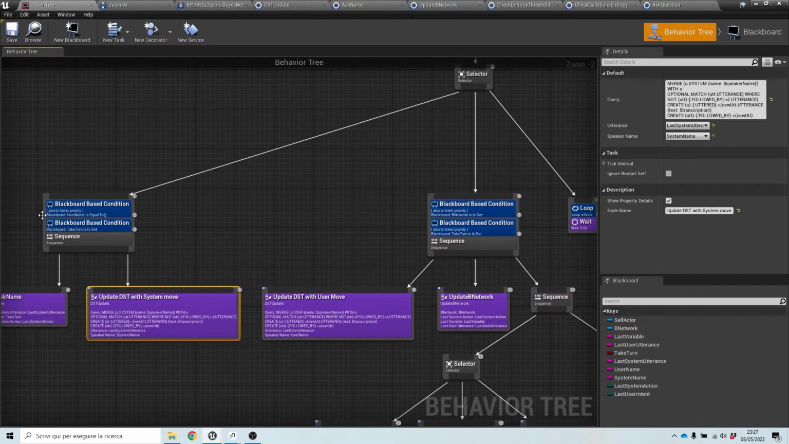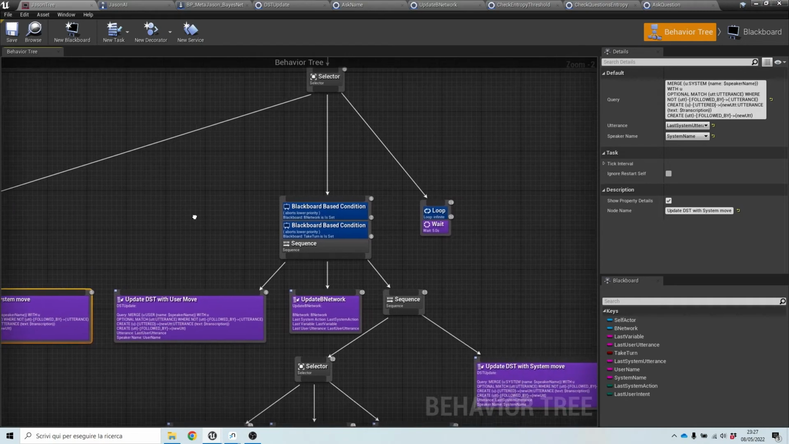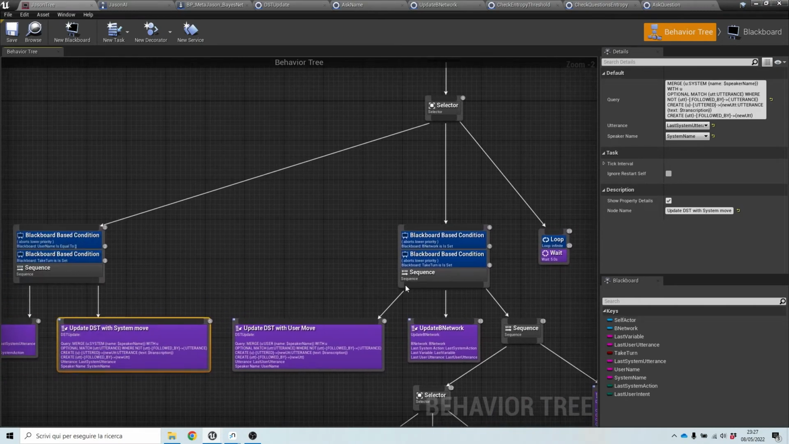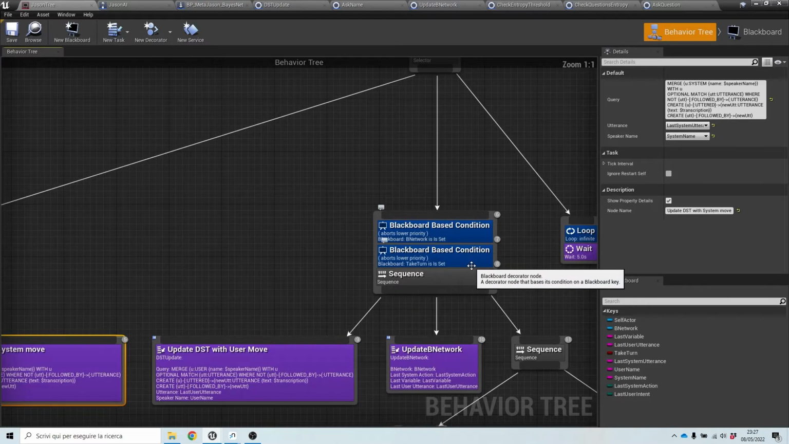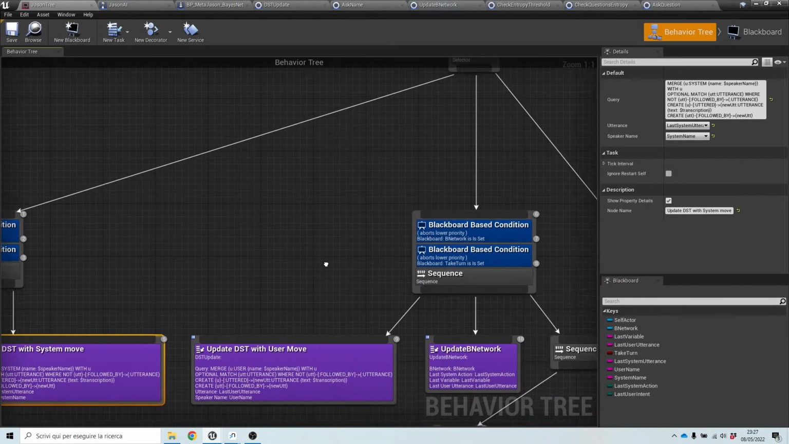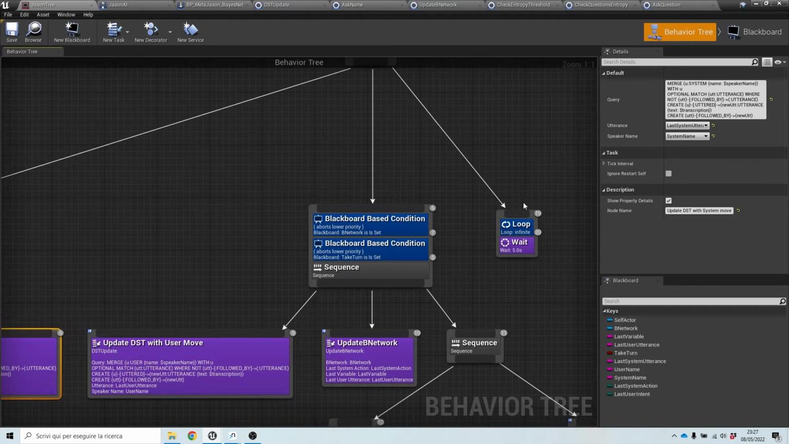So if this succeeds, because both nodes succeeded, then the tree is run again. It is not our turn, so this is not executed, this is not executed, and the tree will enter an infinite loop.